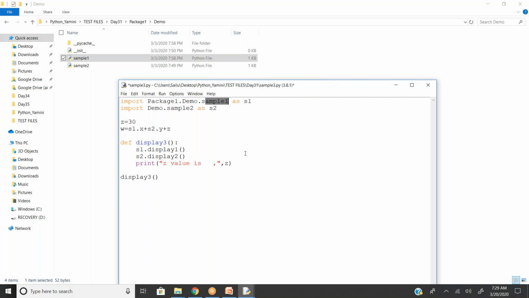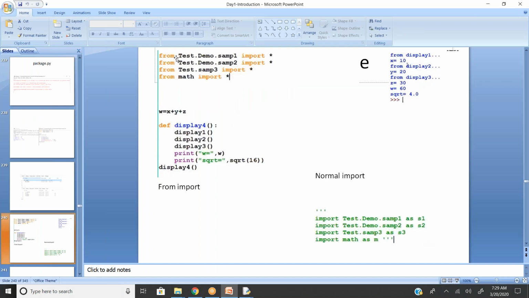As I told you, from the C:/ to the extension of the file, in layman's terminology, the same fashion. If you have 4 levels, you have to give 4 levels. Are you getting my point? Yeah, Amar. Here the same thing: from test.demo.sample import star.